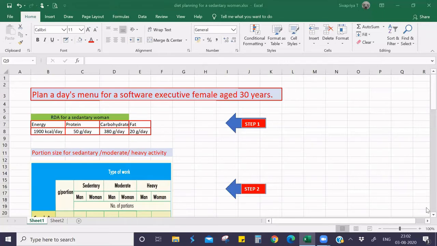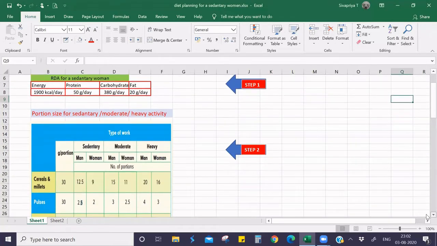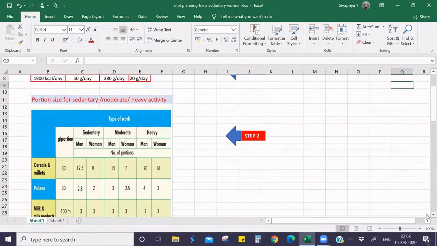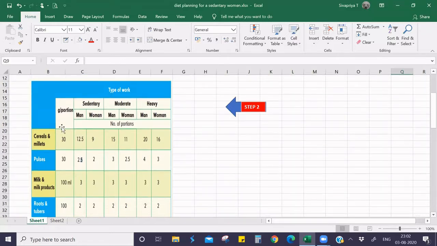And the second step consists of the food list, that is, deciding the portion size from the basic food groups. So the food list consists of the basic food groups in the column, and the necessary portions for a sedentary, moderate, or heavy working man or woman.